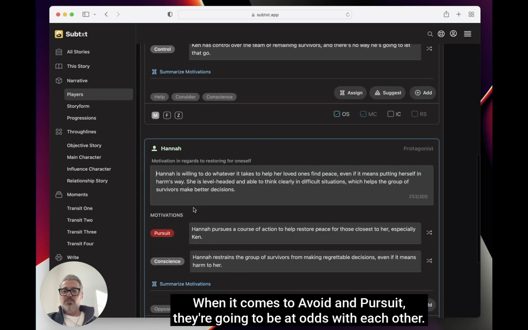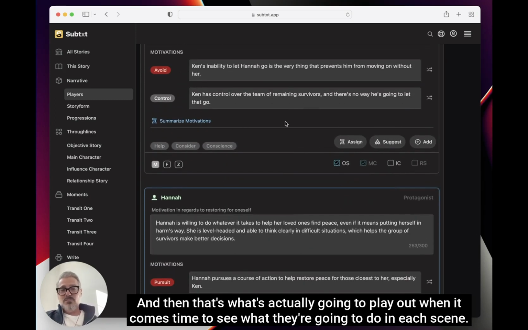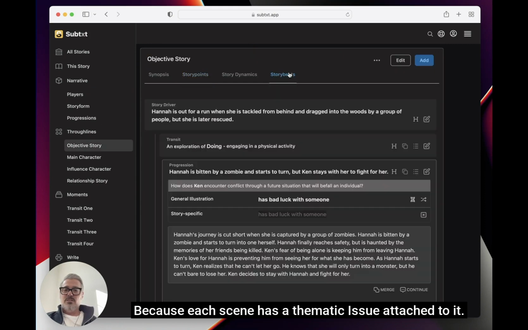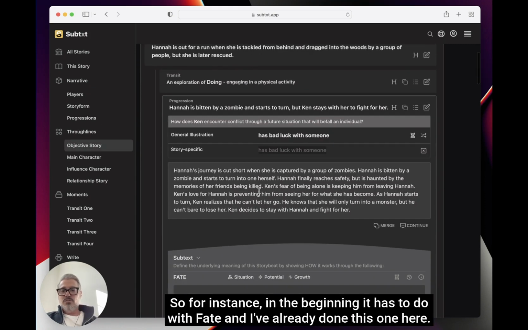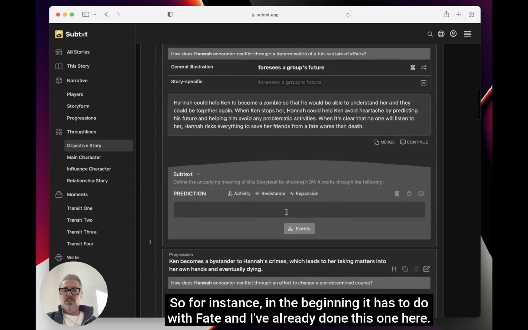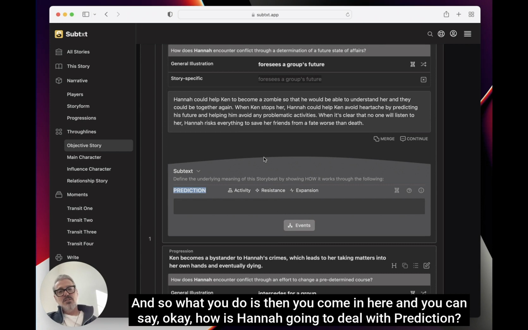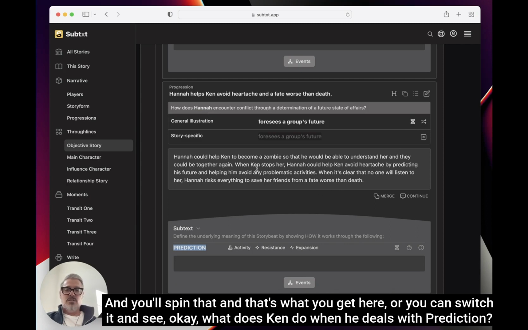When it comes to avoid and pursuit, they're going to be at odds with each other. And that's what's actually going to play out when it comes time to see what they're going to do in each scene, because each scene has a thematic issue attached to it. So for instance, in the beginning, it has to do with fate. And I've already done this one here. The second one is about prediction. And so what you do is come in here and say, okay, how is Hannah going to deal with prediction? And you'll spin that, and that's what you get here.